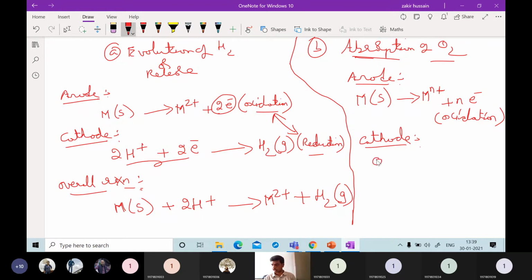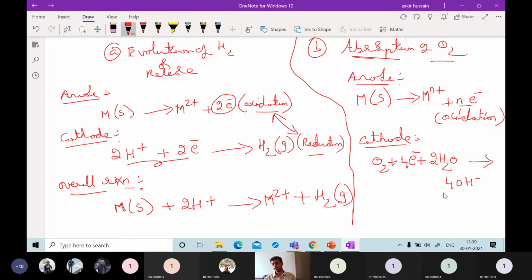So whatever electrons are there, they have to be absorbed by the oxygen. Whatever electrons there are, say 4, we can consider. So O2 is there, and 4 electrons will combine with the oxygen. The necessary condition for this wet corrosion is that some water source, some wet source, needs to be there. So this will combine and form O2, 4, 2, H2.